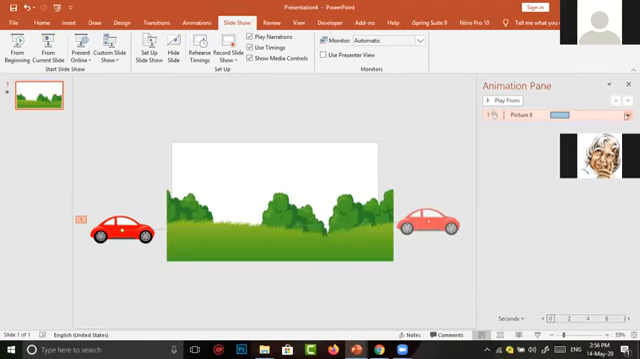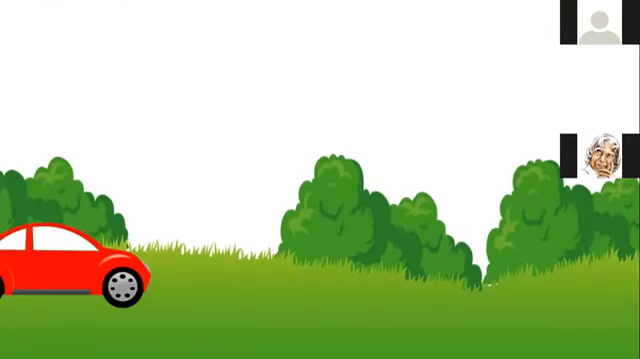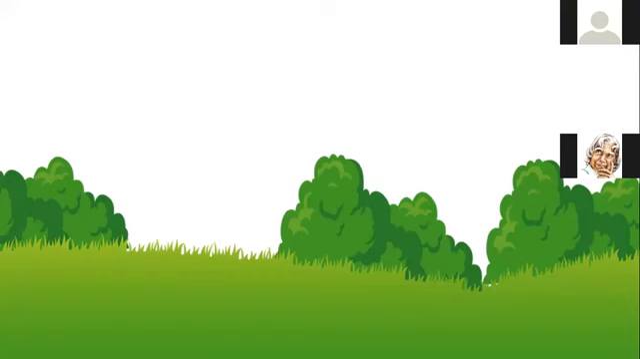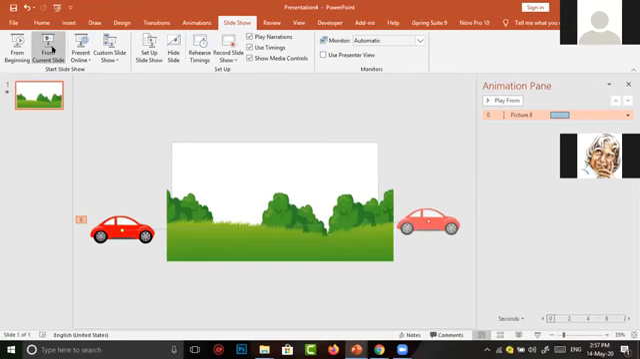To change it, we have to go to a small down arrow, make a small click, in which we can get start on click, start with previous, start after previous. Here it is enough to select start with previous. It means the animation begins with the previous one when it is played. Again, now I am going to see what we have done in this slide. When I click on slideshow, the car has moved. That's all. Next, speed of the car.